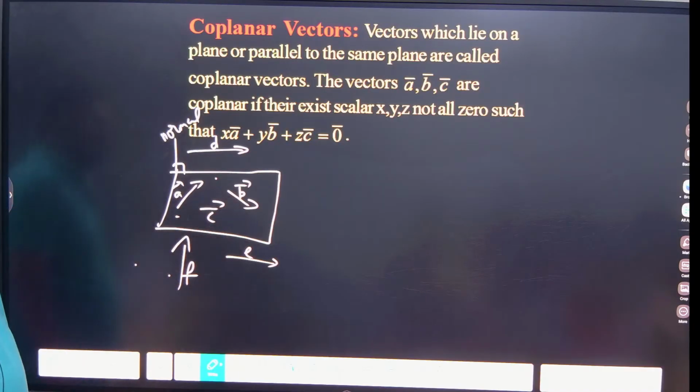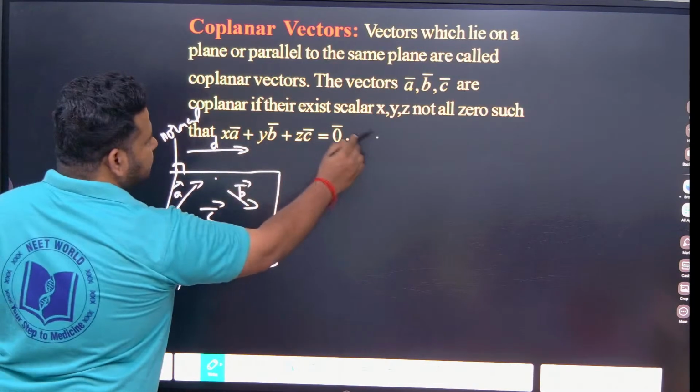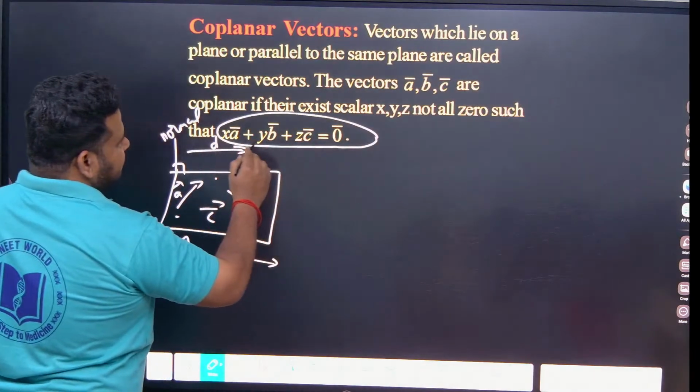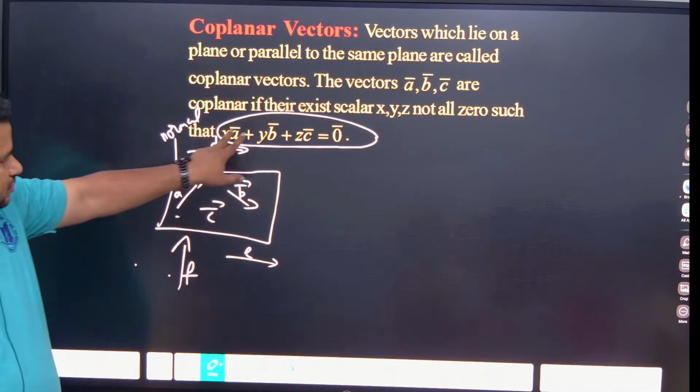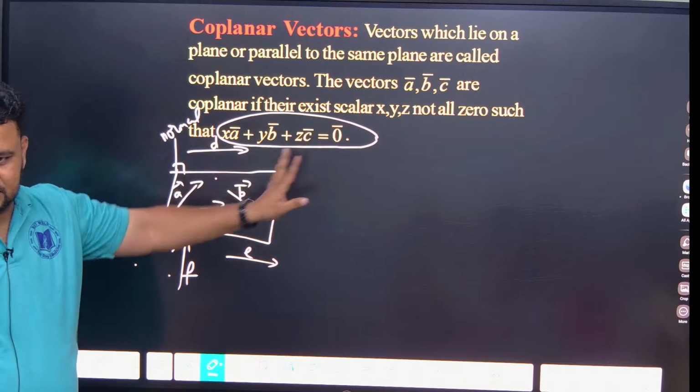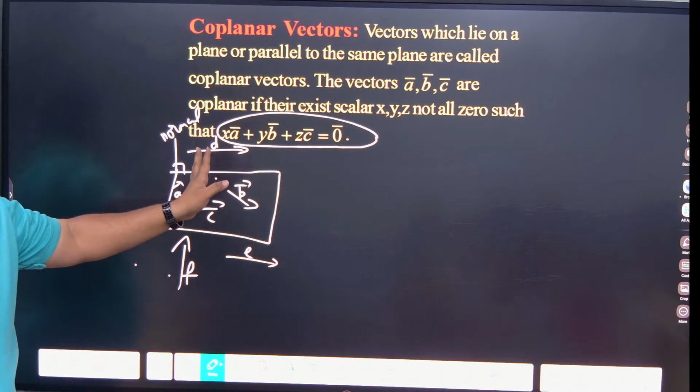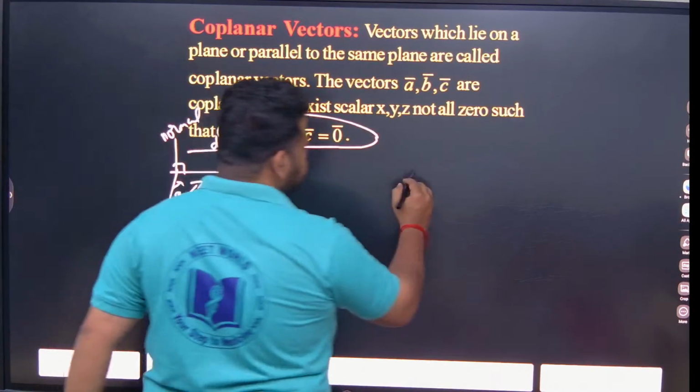So three vectors A, B, C are coplanar if there exist scalars x, y, z, not all 0, such that xA + yB + zC is equal to the null vector. That is the only thing you have to remember. If you do this, you should get the null vector. Here you don't have to worry about x plus y plus z being 0.